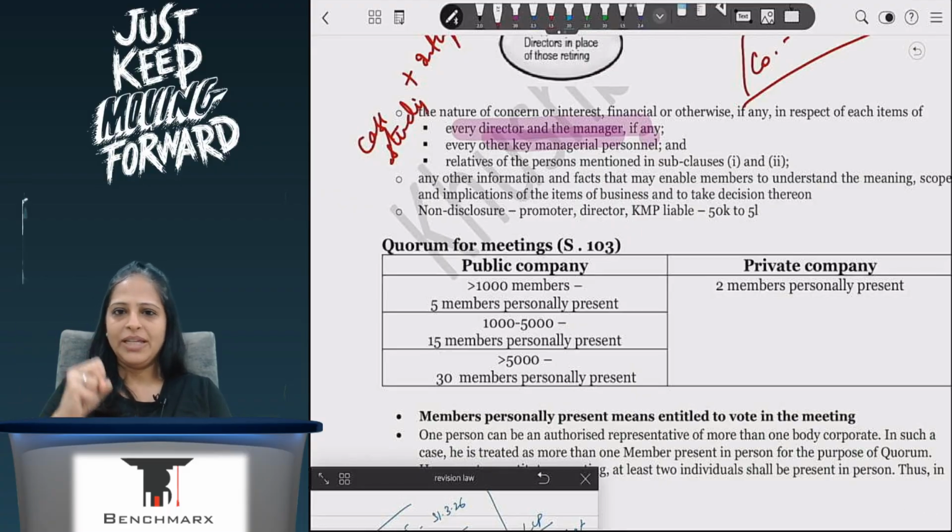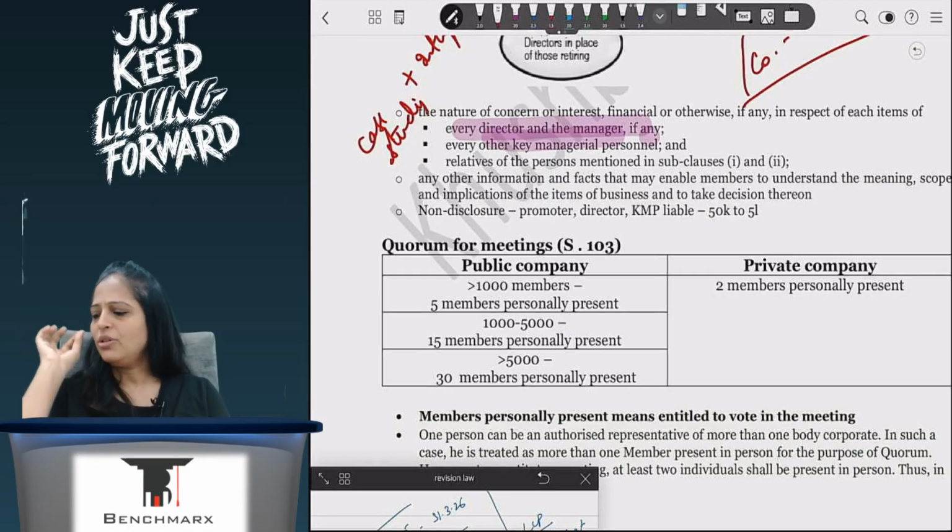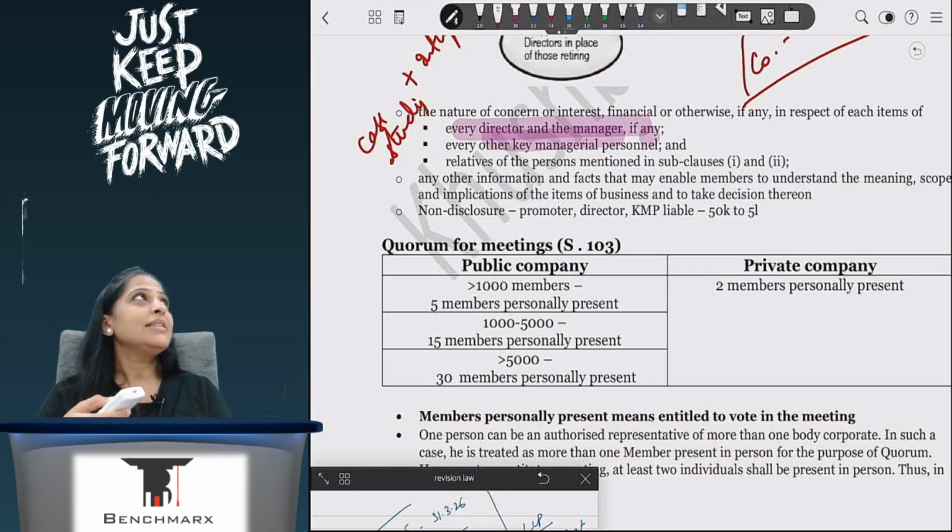So if the notice has been sent, now people are coming for the meeting. When they are coming for the meeting, then in that case I have to see whether I am a private company or a public company. Very important. Most of the time a mistake done here is that you don't see whether it's a private company or a public company. So if it's a private company, 2 members have to be personally present. If it's a public company, then depending on how many members you have,